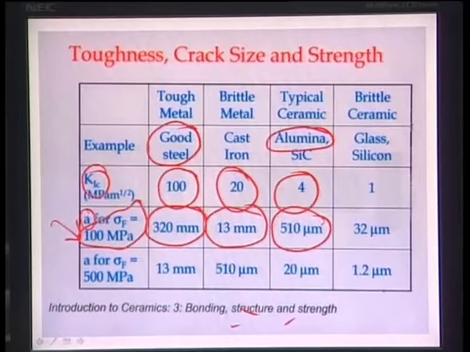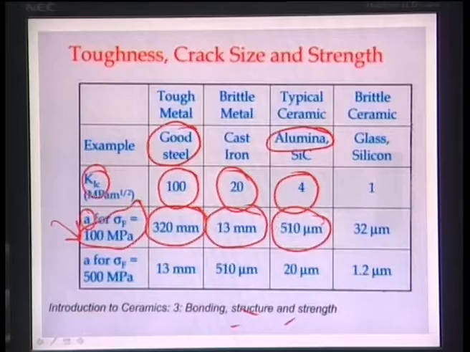So if your sample size is 3 millimeter or 4 millimeter or 10 millimeter, and if the same sample has a K1C value of 4 and a fracture strength of 100 MPa, then you can very well see from this table that only a 510 micrometer crack length can be tolerated. Anything larger than 510 will lead to unstable fracture propagation.